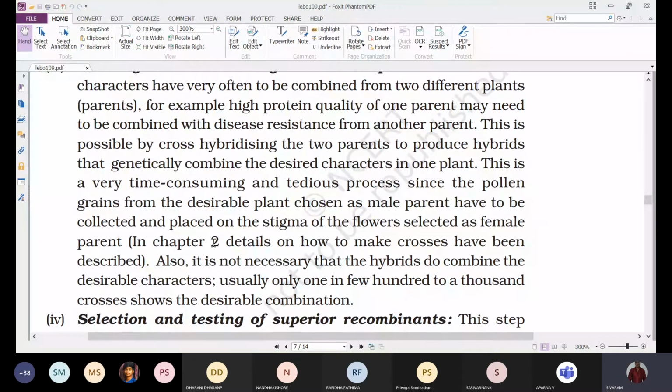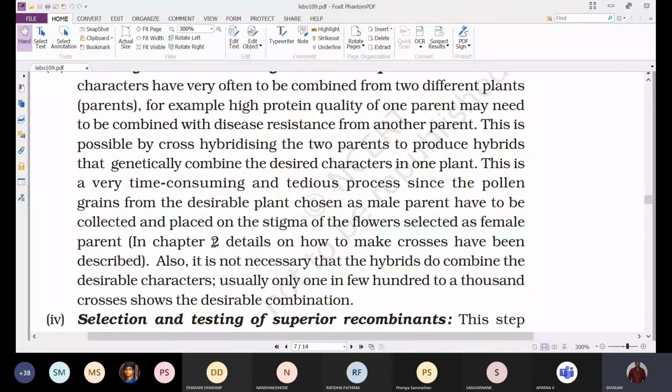Simply, when the flower matures, when the stamens are mature and the anthers dehisce and release the pollen grains, the pollen grains from that flower are collected. When the stigma becomes receptive in the plant we selected for high protein quality, we remove the bag, dust the pollen on the stigma, and it is rebagged to prevent unwanted pollination.